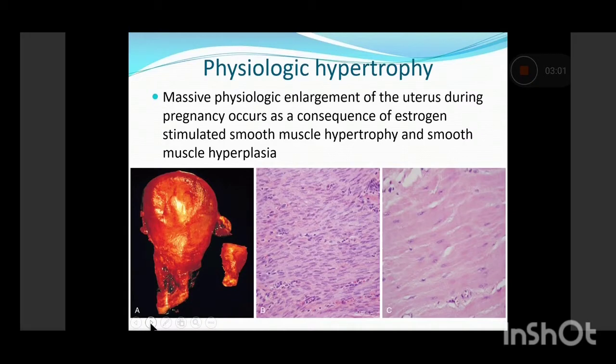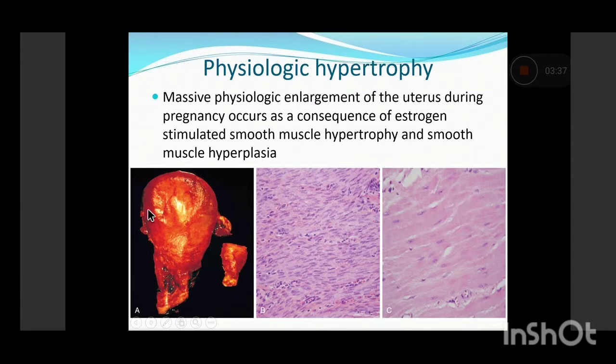Now, the classical example of physiological hypertrophy, which all of you must have read in your first year, is the physiological massive enlargement of the uterus during pregnancy due to the effect of hormones like estrogen and progesterone. So, under the hormonal effect, there is marked smooth muscle hypertrophy. But along with hypertrophy, there is also smooth muscle hyperplasia. Hypertrophy is when the cell increases in size, and hyperplasia is when the cells divide and increase in number. So during pregnancy, there is both hypertrophy and hyperplasia.